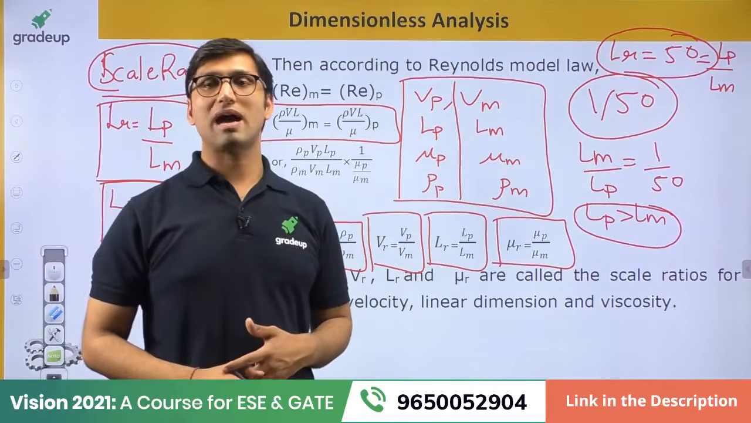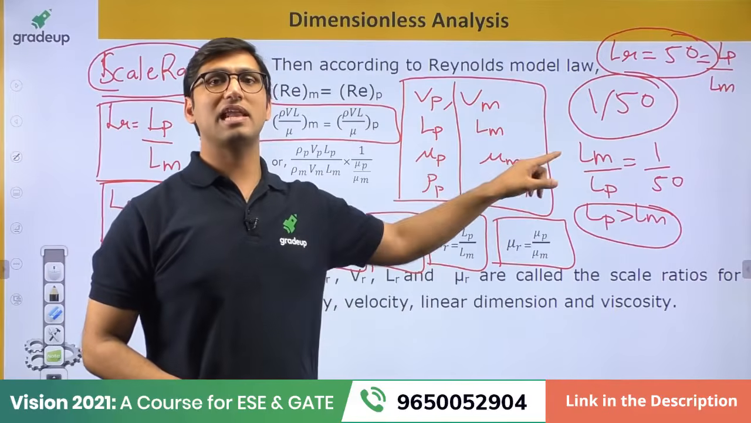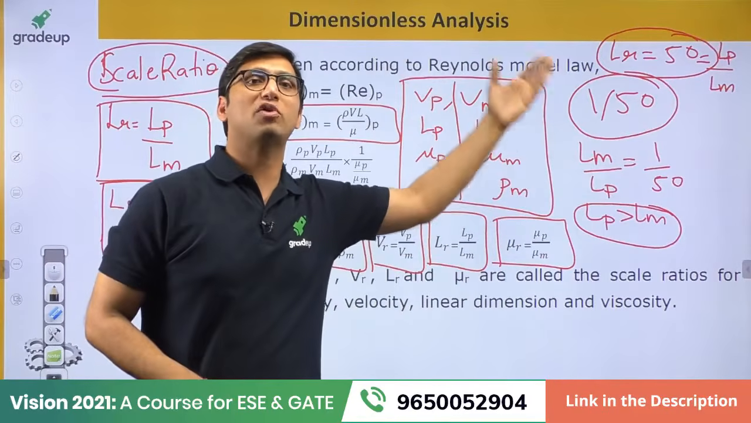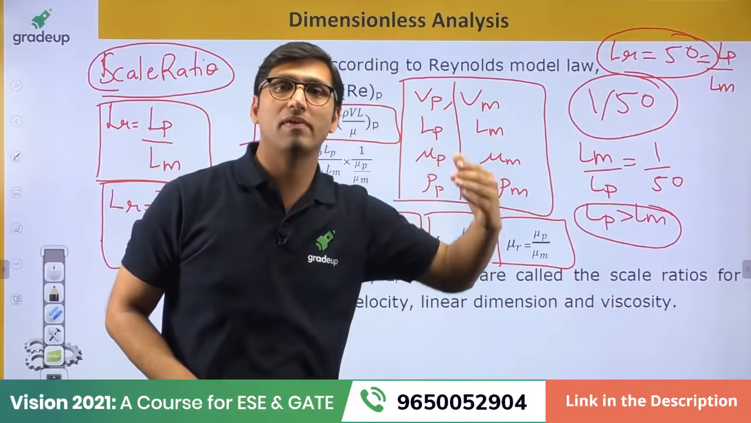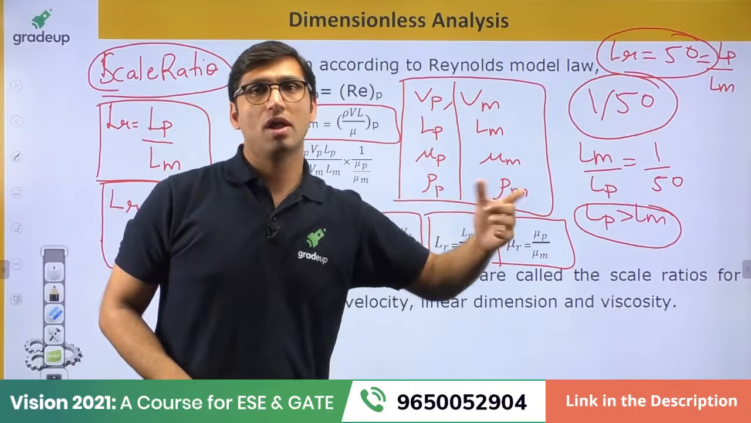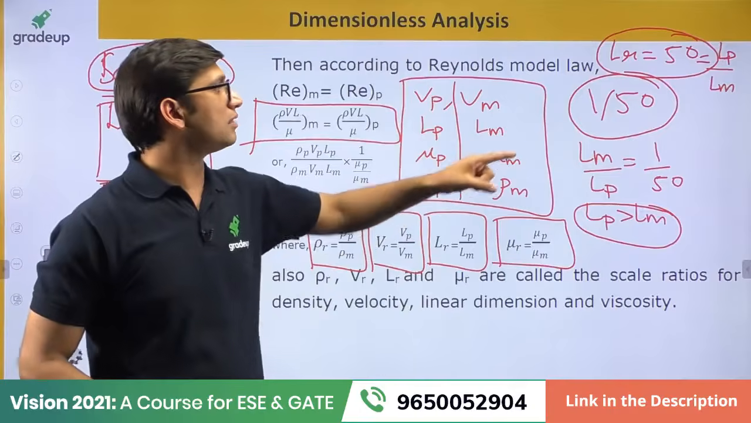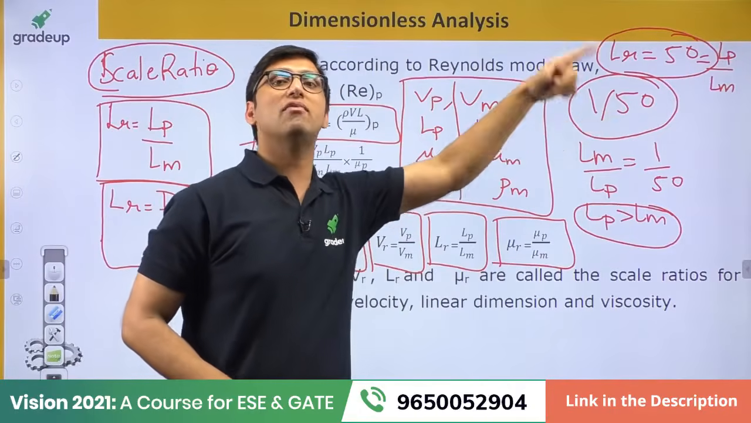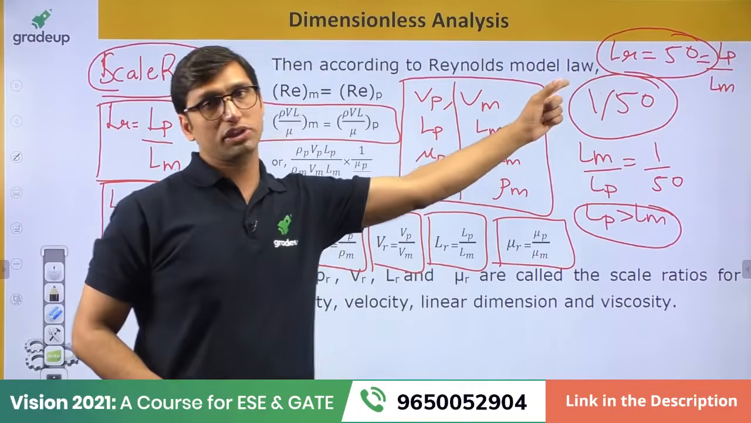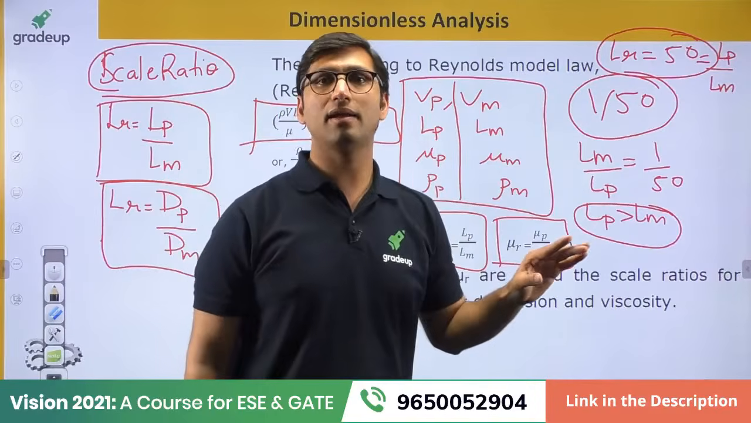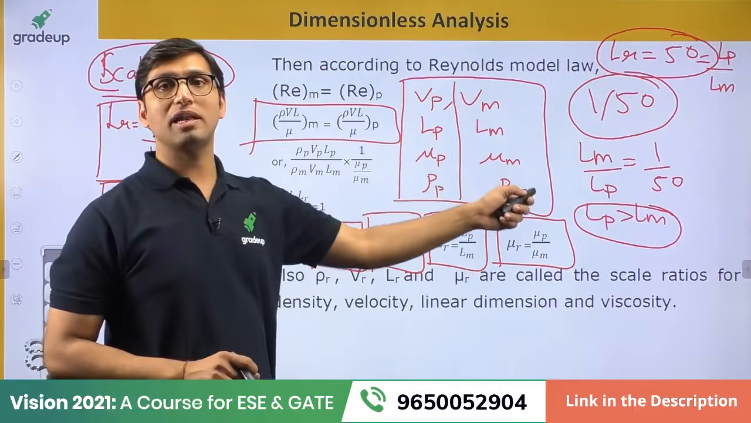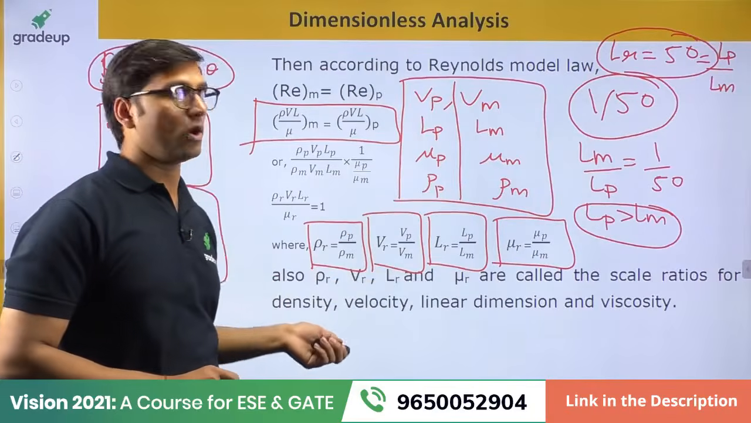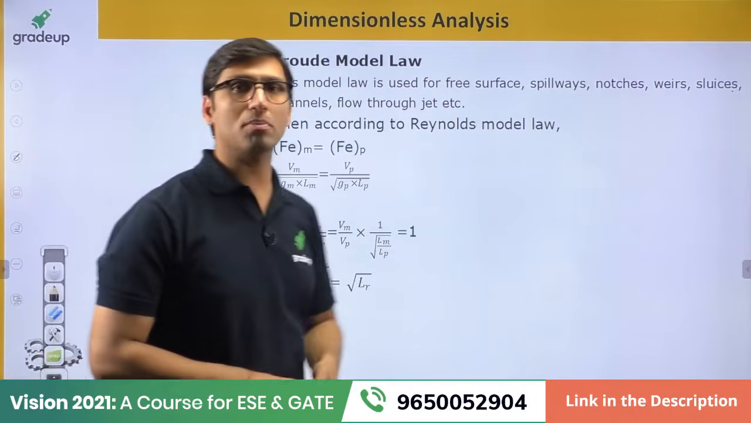Understand? You have to always remember that if the scale ratio is given to you like 1 by 20, or 1 by 100, that means Lm by Lp is given to you, or Dm by Dp is given to you. But the scale ratio for length is equal to Lp by Lm. So you have to convert into that for solving the question. That is a very important thing that you need to understand, and this thing is more important when we will be using the Froude model law. So next is Froude model law.